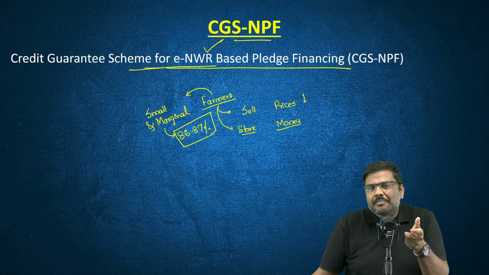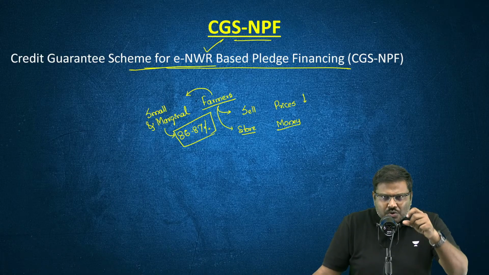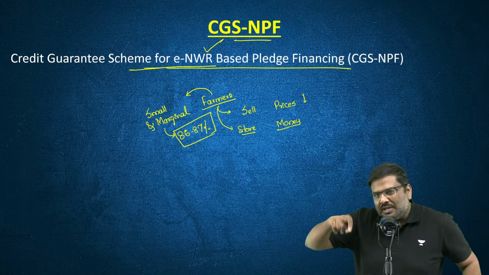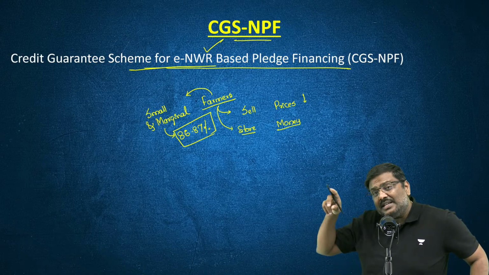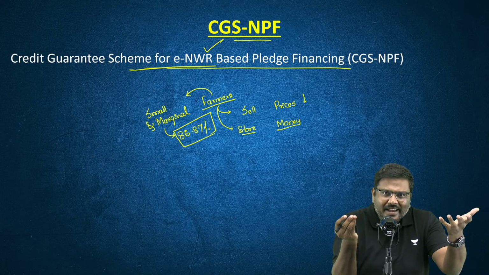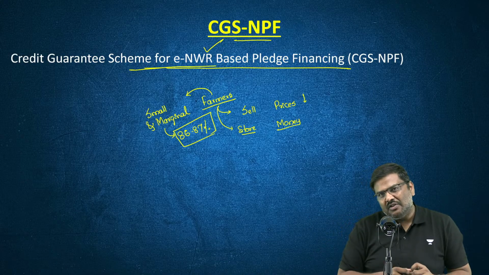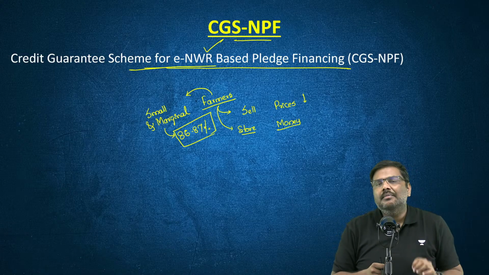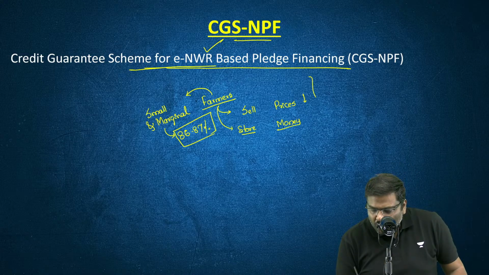So here is the dilemma. The farmer wants to sell the crop, but prices are lower. The farmer wants to purchase the inputs for the next cycle of cultivation, but without selling, they will not have a sufficient amount of money. So there is always a dilemma. What is the solution to all of this?